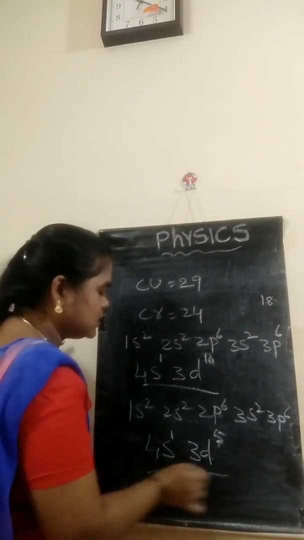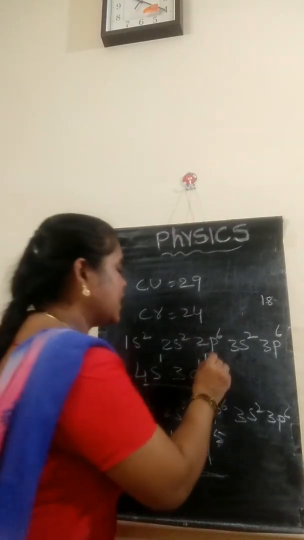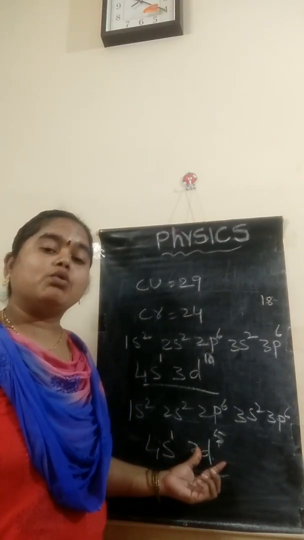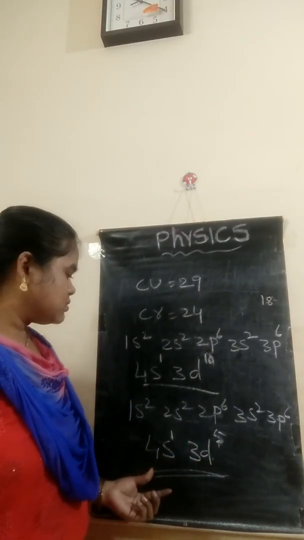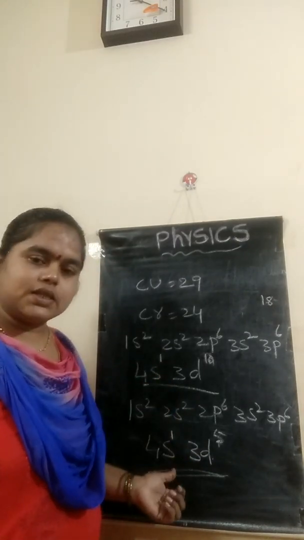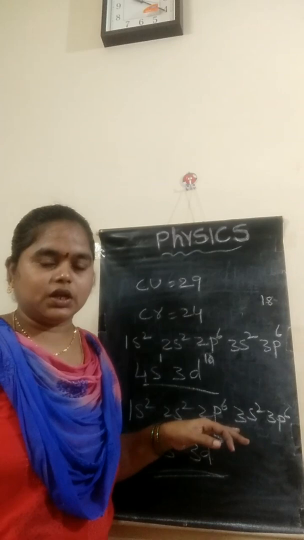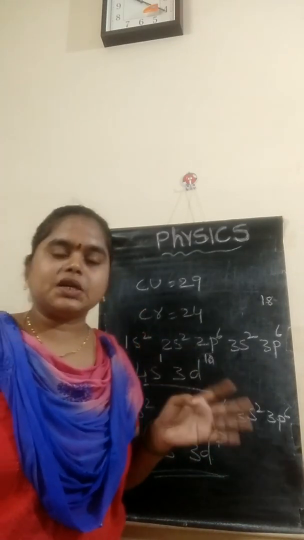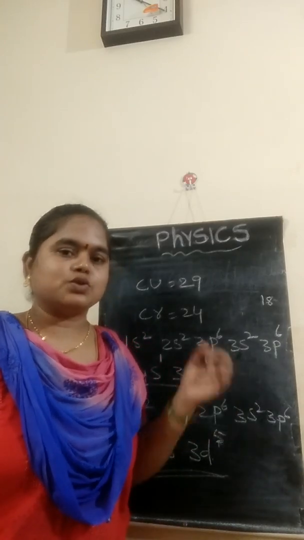What's the reason, do you know? Half filled and completely filled orbitals are more stable. So that's why we write the electronic configuration like this. This is a peculiar electronic configuration. And this question is repeated many times, so prepare well.